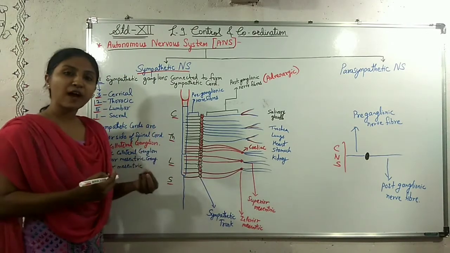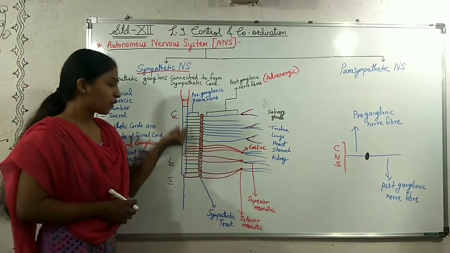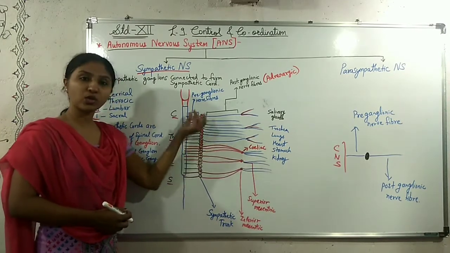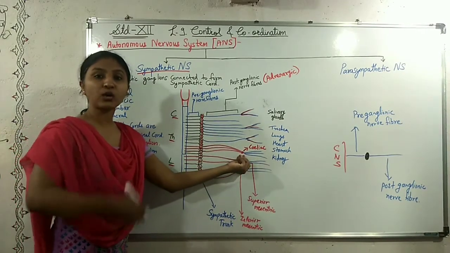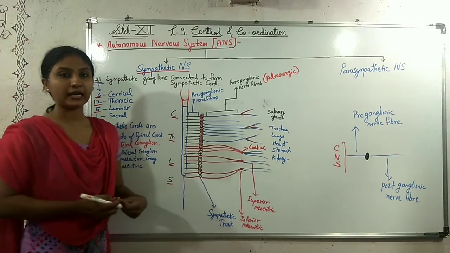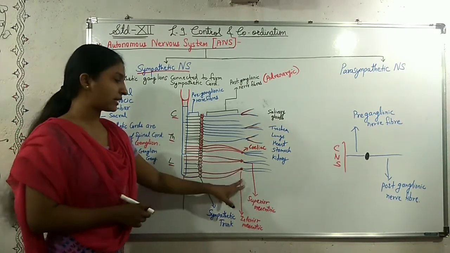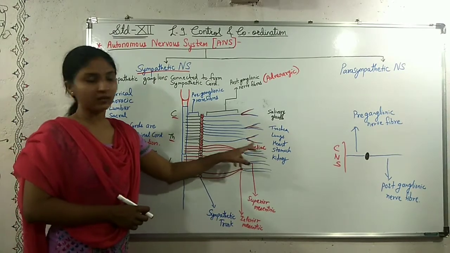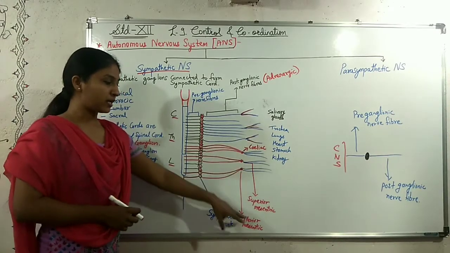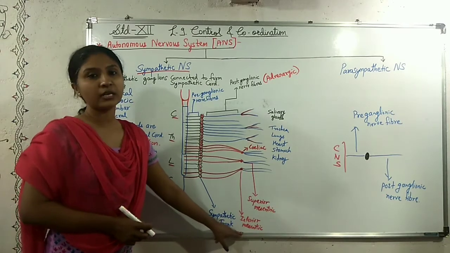So there are preganglionic nerve fibers which arise from the spinal cord, and they go through this sympathetic trunk, through this cord, and get connected to another ganglion, and these ganglions are called collateral ganglions. There are three such collateral ganglions. First is the celiac ganglion or celiac collateral ganglion. Second is the superior mesenteric ganglion, and the third is the inferior mesenteric ganglion.